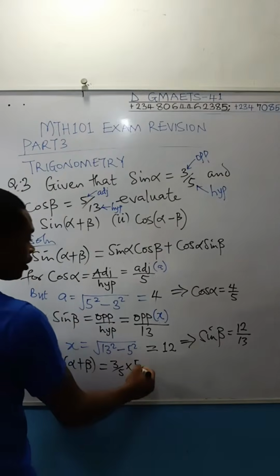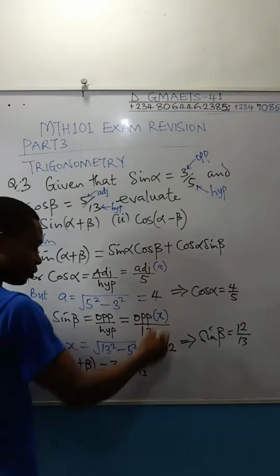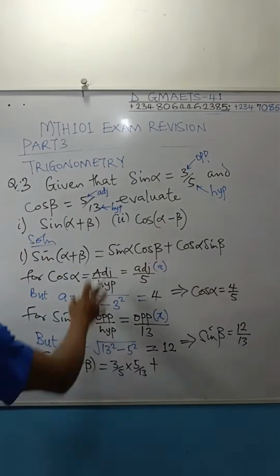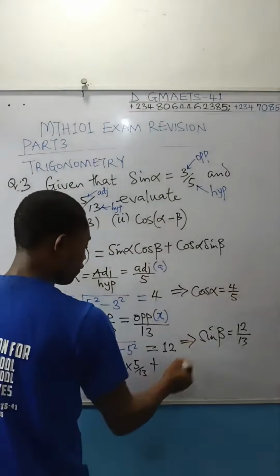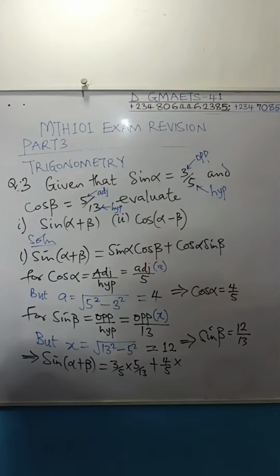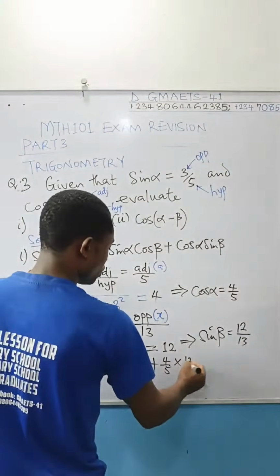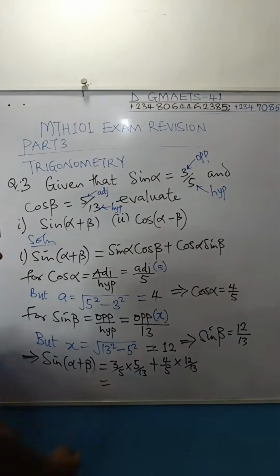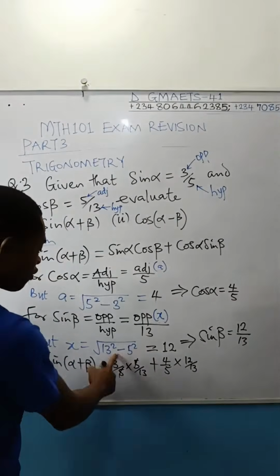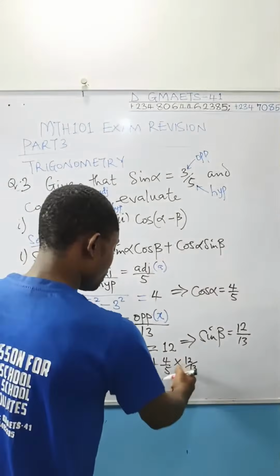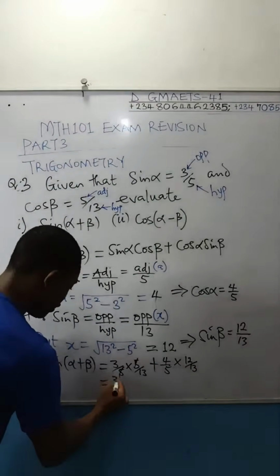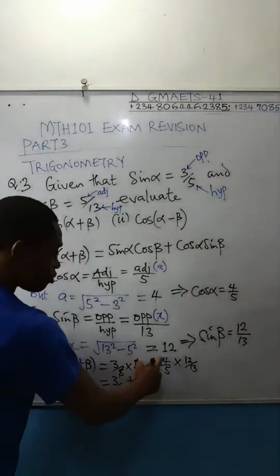Now cos beta is 5 over 13. Then plus, following this formula, you come to cos alpha. What is your cos alpha? Search for it. Cos alpha, we got it to be 4 over 5, then times sine beta. What is our sine beta? Sine beta is 12 over 13. Simplify this. If you watch this 5 and this 5 will go off, so you'll be left with 3 over 13 here. Nothing can divide, so this is 3 over 13, and then plus,